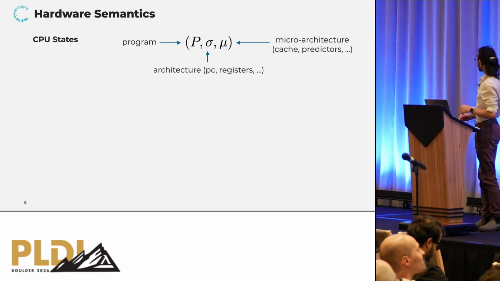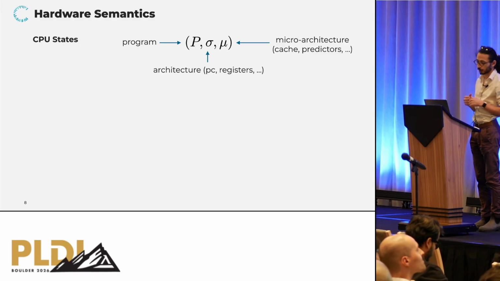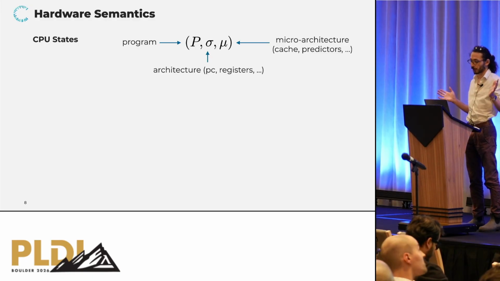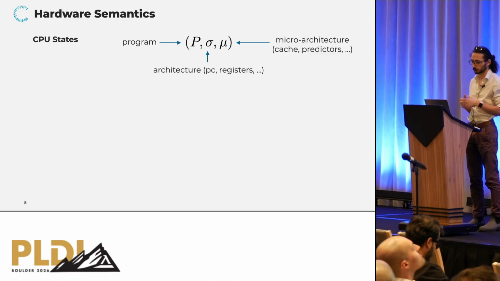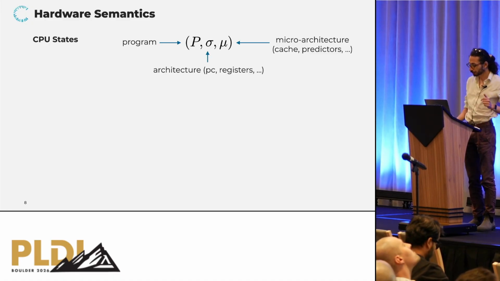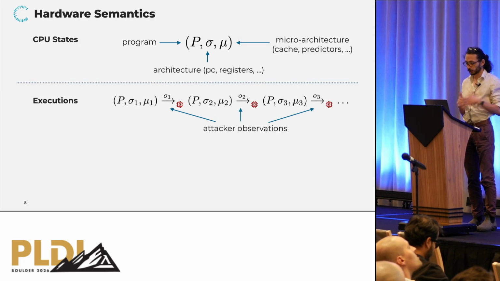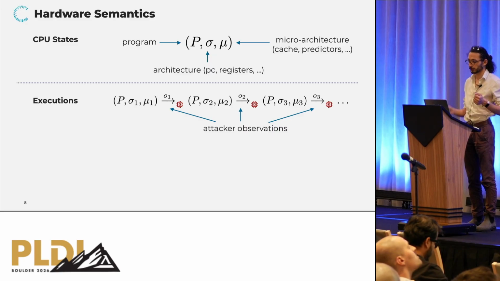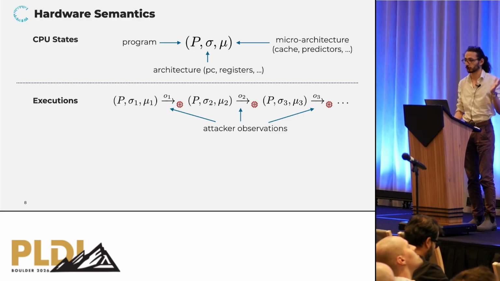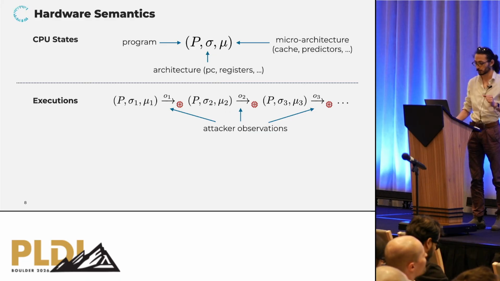Okay, so let's be a little bit more specific. What is the setting? So we suppose that we have a hardware semantics that describes how CPUs execute programs. We have a CPU state. The CPU state has a program. It might have some architectural information, like a PC, registers, and it might also have microarchitectural information, like caches, branch predictors, that sort of thing. We consider that we have a small step labeled operational semantics that describes how to transition from CPU state to CPU state, and that's labeled with attacker observations that model what an attacker can observe in between execution steps of the CPU.